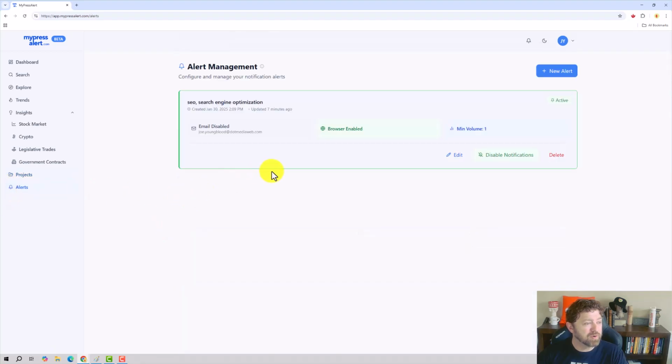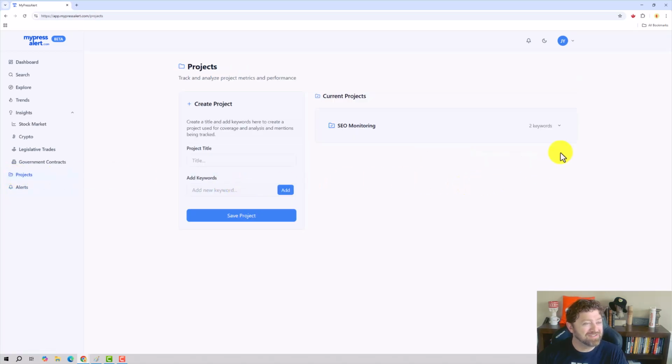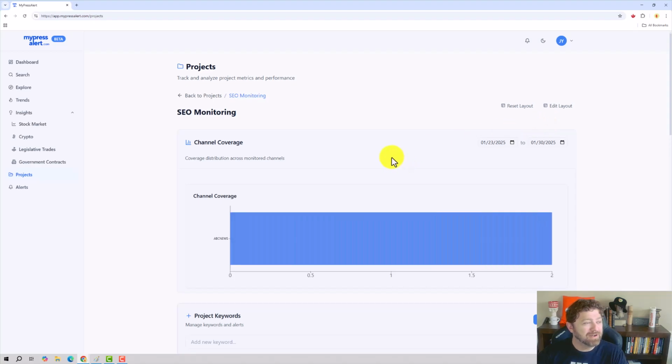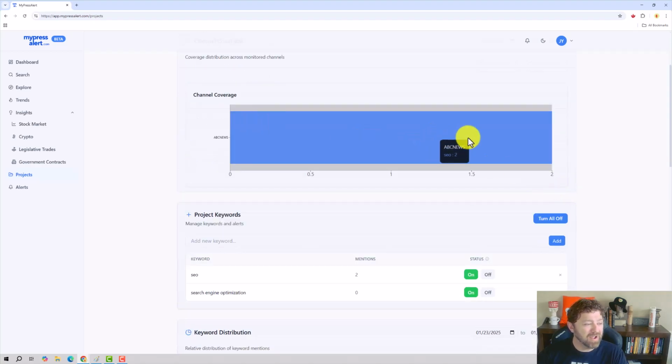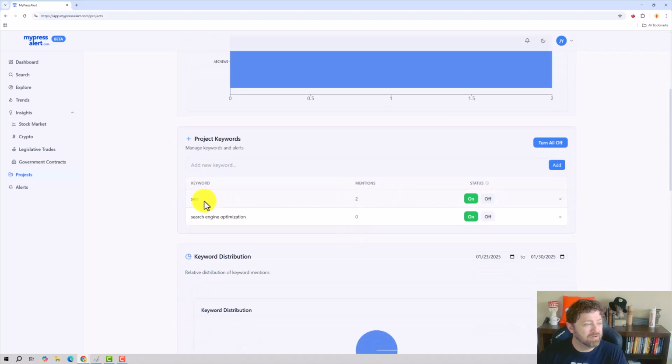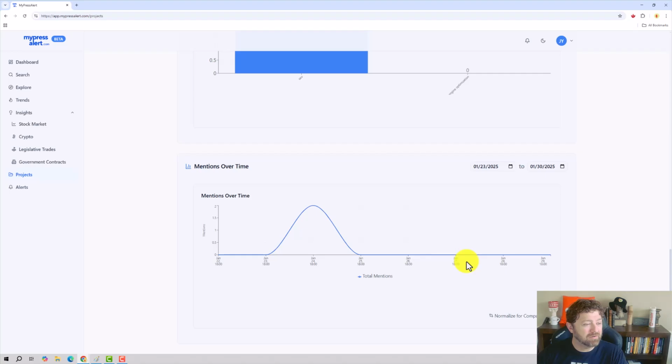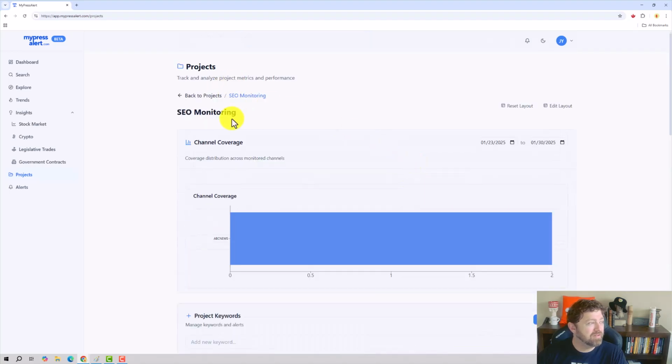I think if this part works, obviously I gotta blank my email out of here. I hope you guys aren't seeing my email address. But if this part works, if there's a way for me to see the articles, I don't understand what's going on here. I kind of want to see the articles. If I'm going to pay $20, $30, $40, $50, $100 a month for something that's monitoring the news for me, I want to see the articles that are being mentioned. I want to be able to go to those articles. I want to be able to pull in automatically the names of the author and maybe see if I can find other articles they've written recently on similar topics.